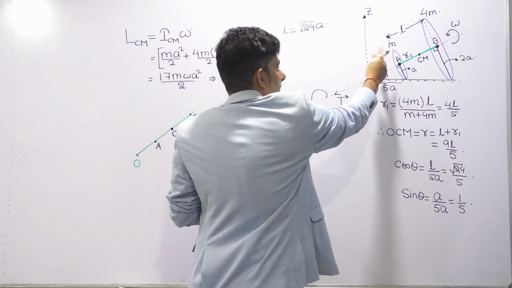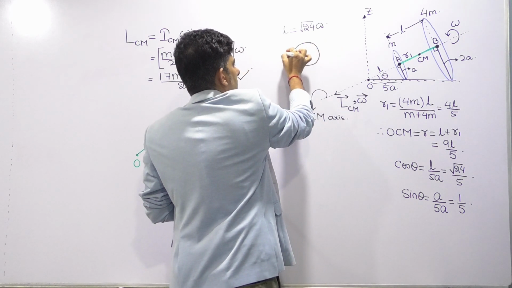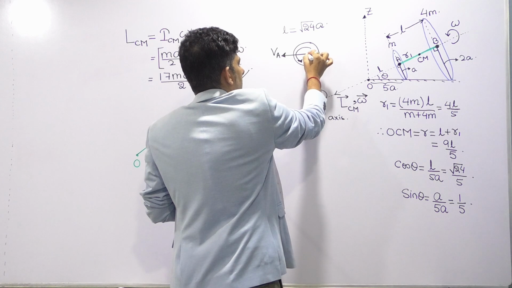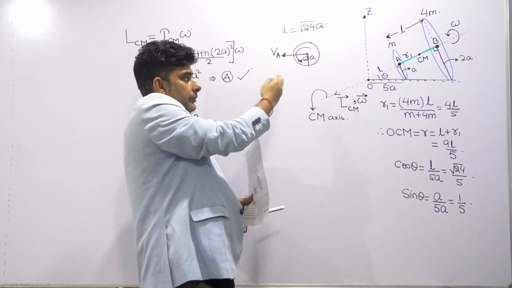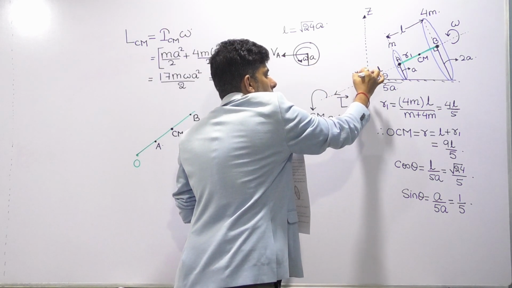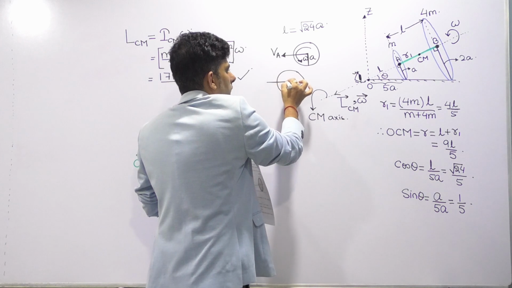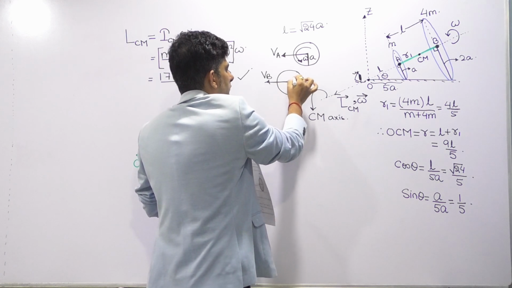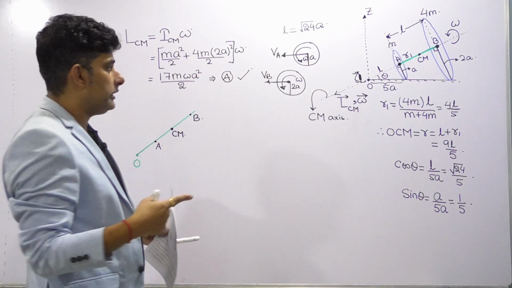If you see from this side, then what you can see is velocity of A, this is omega and this is A. So we know similarly for B also, if you look from the point O, you will see A and B. So VA and VB, we can say pure rolling on static surface.